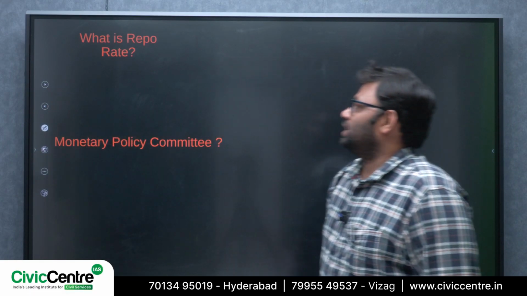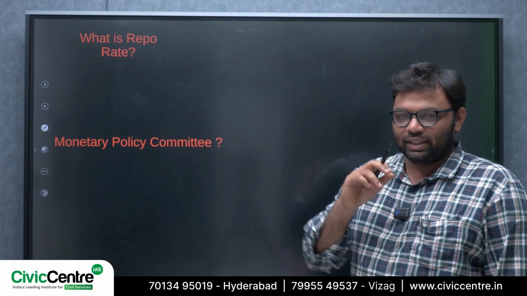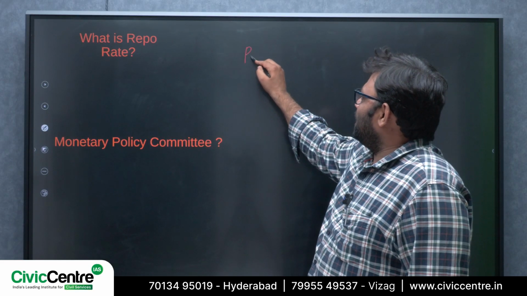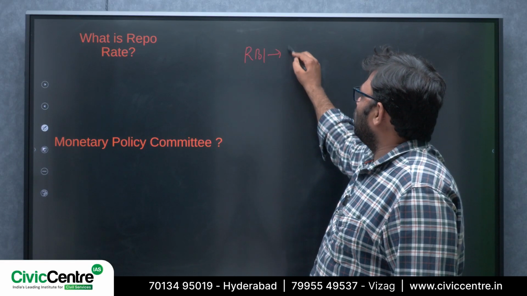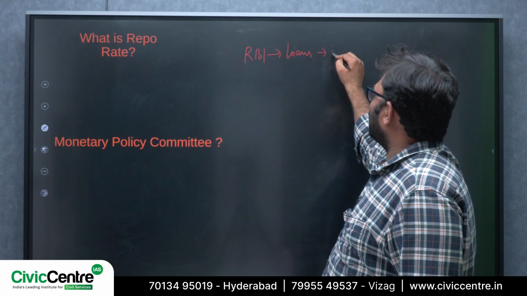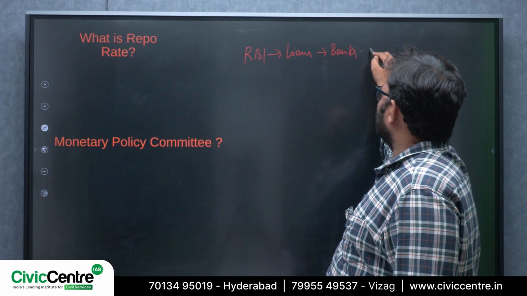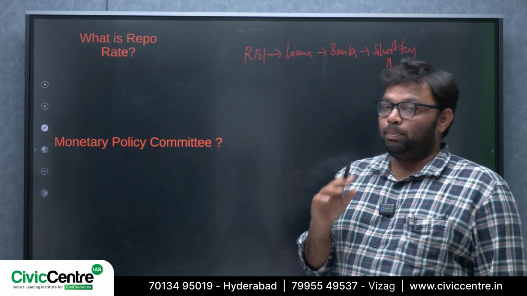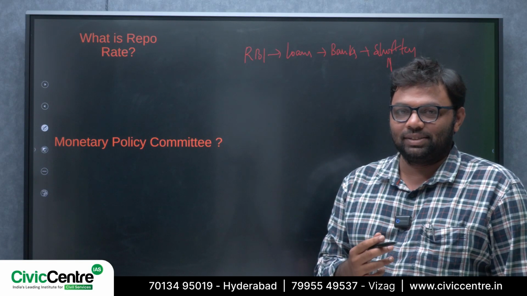Let's try to understand what the repo rate is. Repo rate is nothing but, in simple terms, an interest rate. The RBI gives loans to banks for the short term, but banks have to provide some collateral, right?